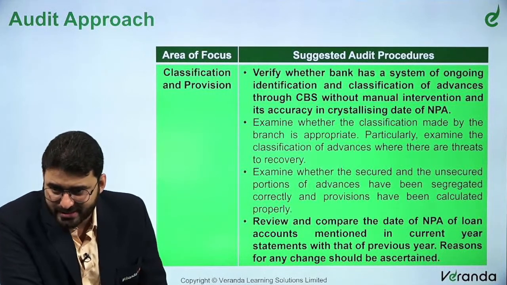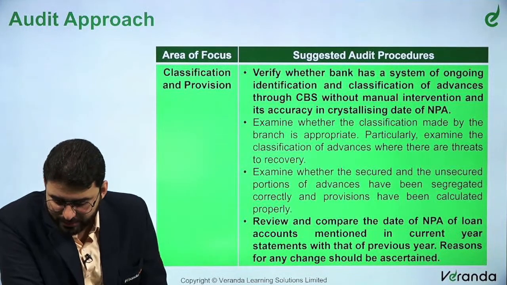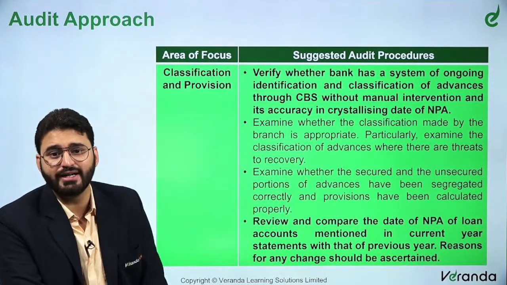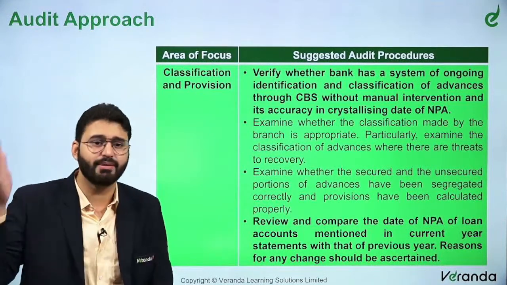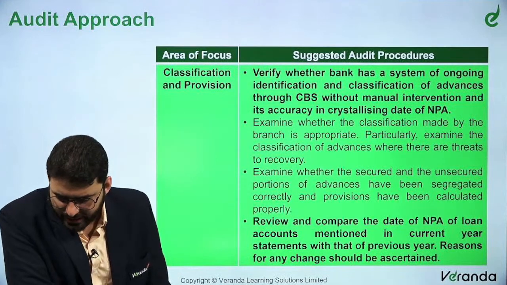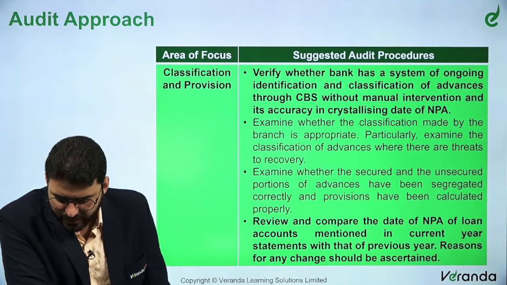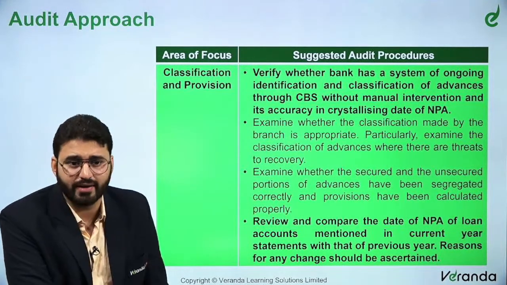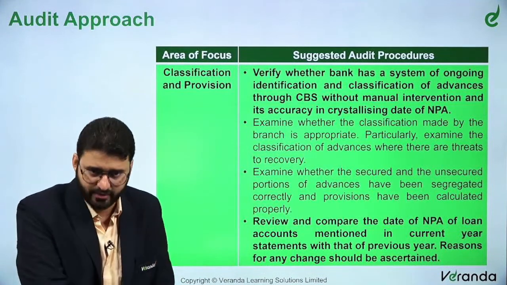Verify whether the bank has a system of ongoing identification and classification of advances through CBS without manual intervention, and its accuracy in crystallizing the date of NPA, on which date it becomes an NPA, because from that date their provisioning will start. Examine whether the classification made by the branch is appropriate. Particularly examine the classification of advances where there are threats to recovery. You may want to create additional provisioning for that. You may want to classify it as a loss asset itself, right?